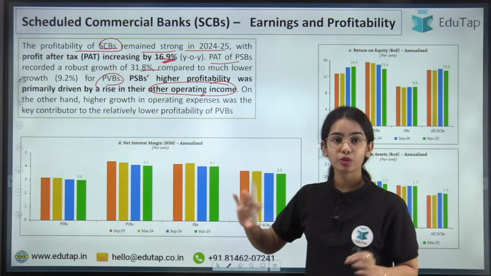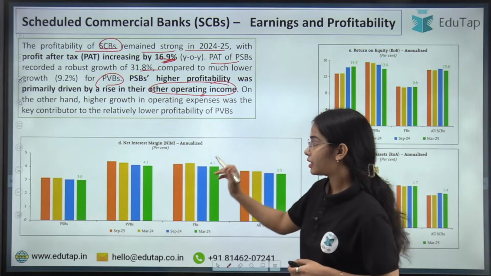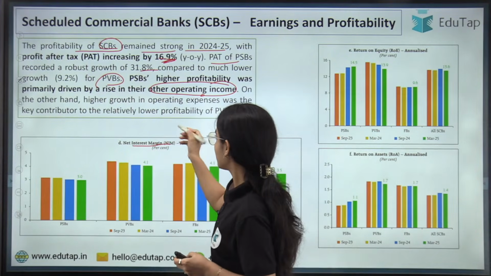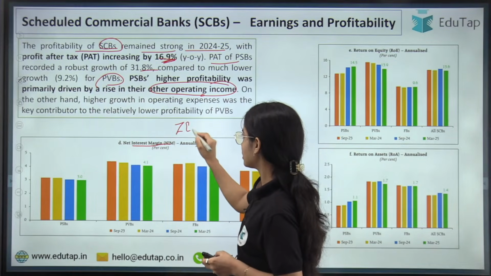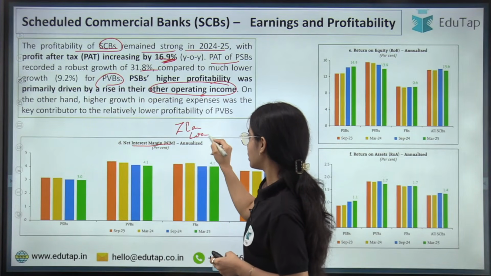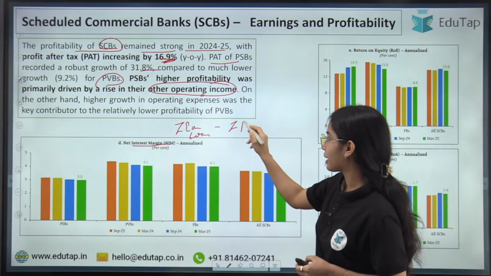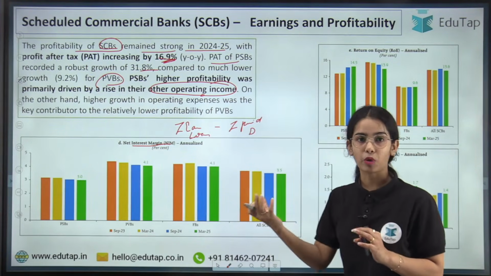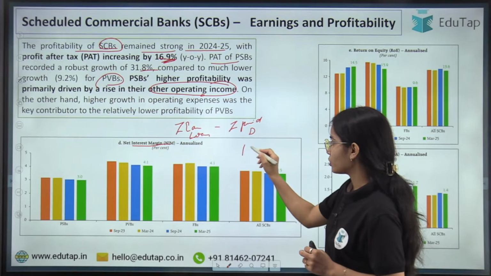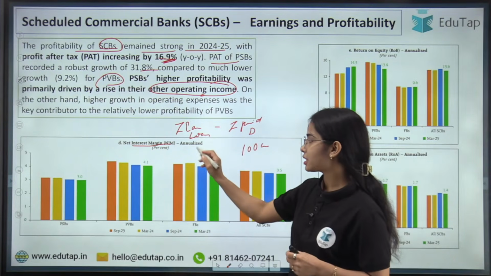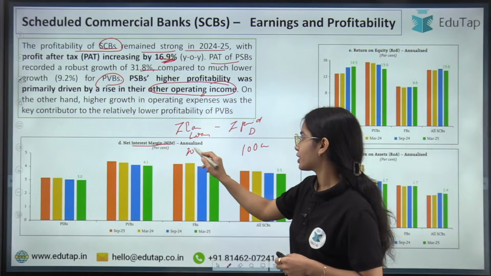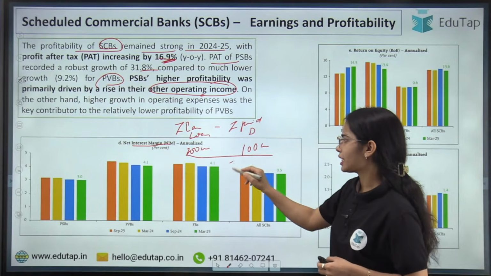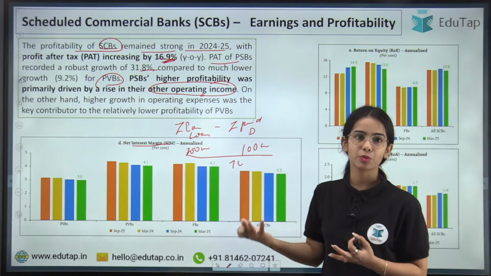Okay, I will come to your query, Ritik, but try to understand here. Net interest margin. This is the interest that is earned by giving the loans, minus the interest that is paid on the deposits. Let's say the interest that is paid on the deposits is 100 crores, while the interest that is earned on loans is 200 crores, divided by the total exposures of the bank or the average exposures of the bank.